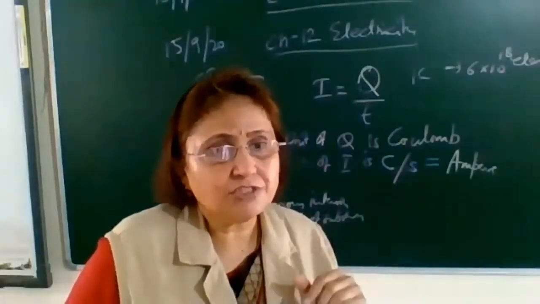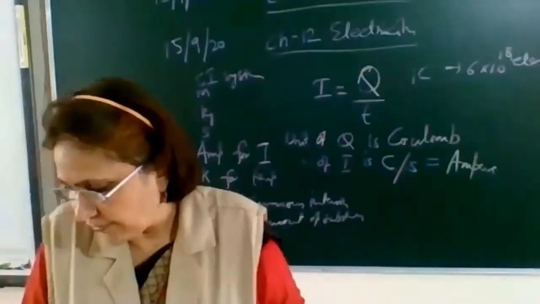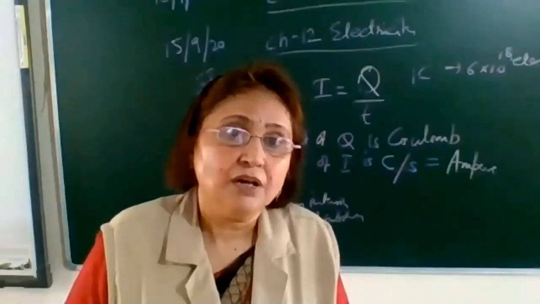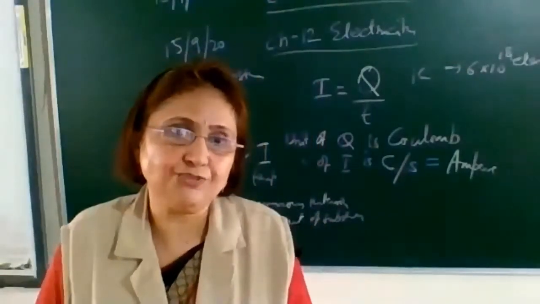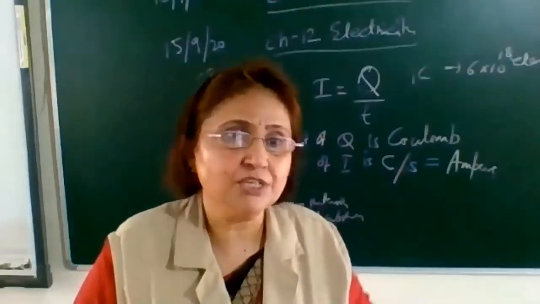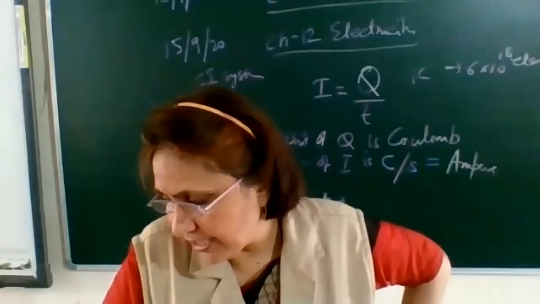We know that what is flowing through the metallic conductor are the electrons, not the positive charges. So when 6 into 10 raised to the power 18 electrons flow, we say that 1 coulomb of charge has flown through that cross section. So 1 coulomb is equivalent to the flow of 6 into 10 raised to the power 18 electrons.